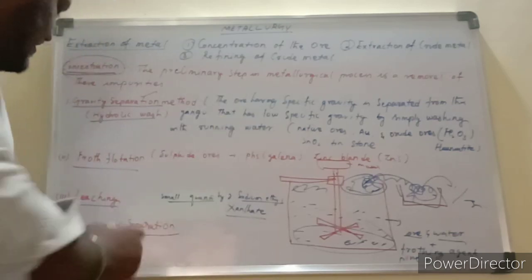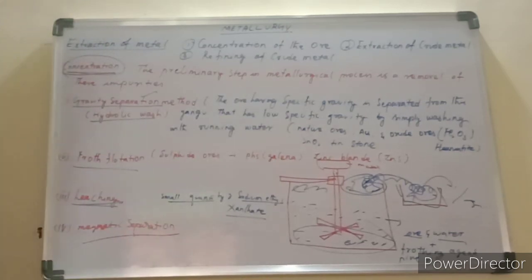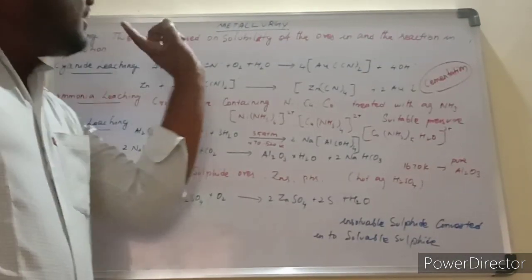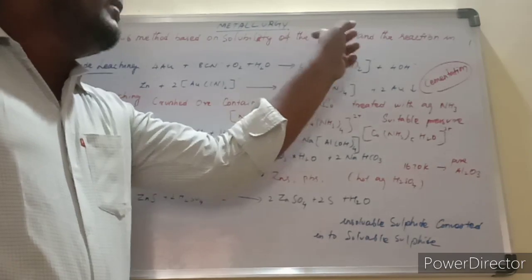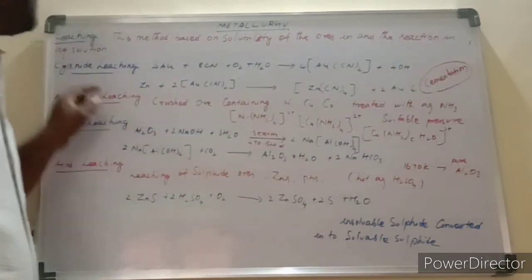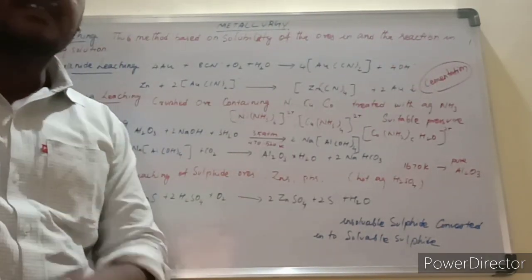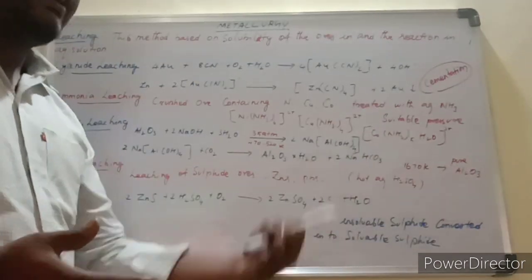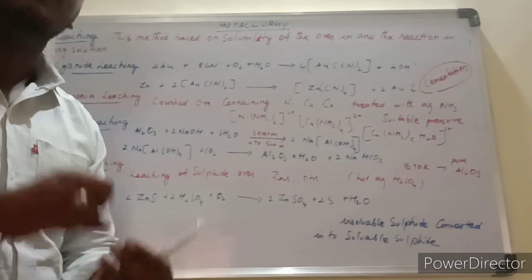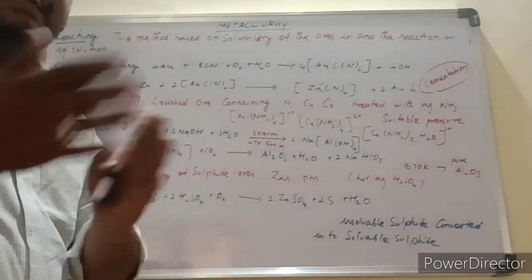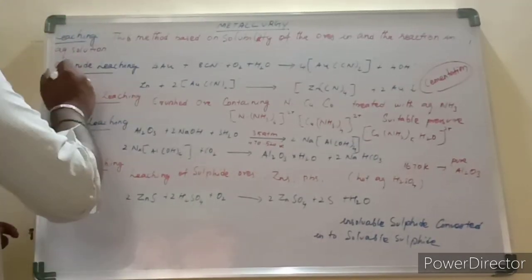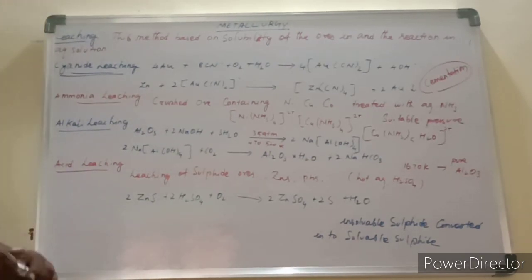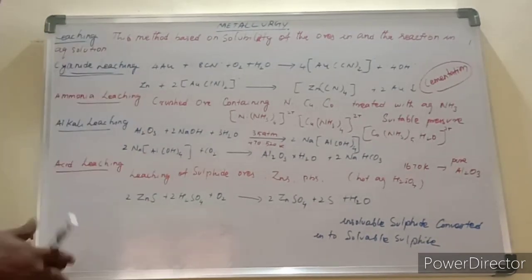And next we discuss leaching. The leaching process is based on the solubility of the ores and the reaction in aqueous solution. A suitable solvent is chosen in which the metal dissolves from the ore and gets purified. First one, cyanide leaching. What is cyanide leaching? Let us consider the concentration of gold as the example.